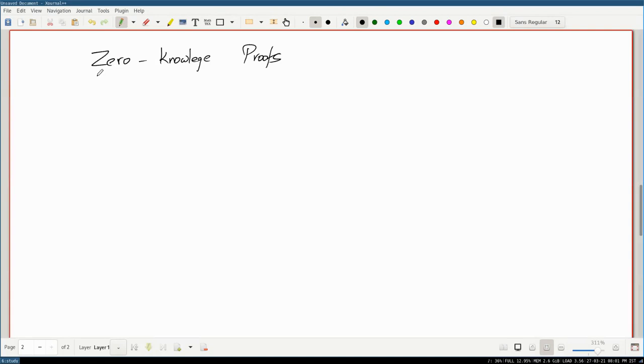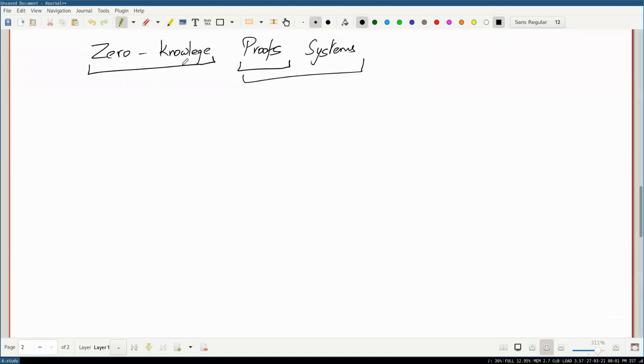Okay, so we want to know what zero knowledge is, but before that, we want to know what a proof is, and then what a proof system is. Okay, so first, forget zero knowledge for the moment. We will discuss what knowledge is in complexity theory, which is already a hugely debated problem in philosophy. We'll just talk about proofs.